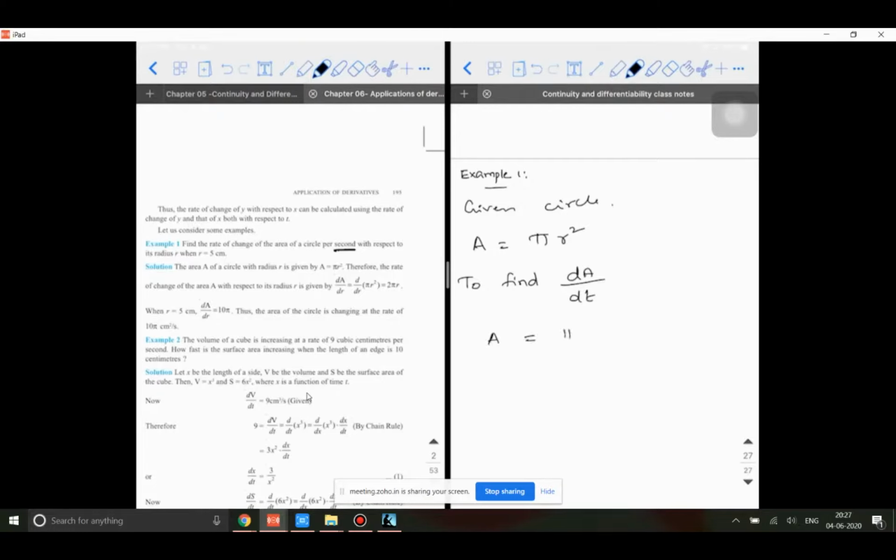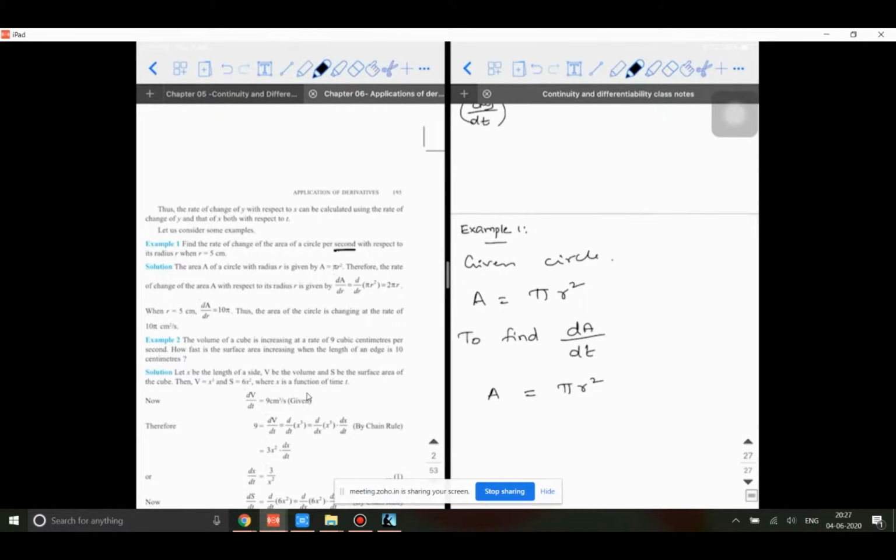Since I know A is equal to pi r square, till now they gave you functions like y is equal to f of x, so you could understand that y is dependent on x. Going forward, they'll not give you all those things. Instead of y, you will have A. You can have area of a shape, volume of a shape, or anything of that sort. The one on the left hand side is going to be the dependent variable, and the one on the right hand side is going to be the independent variable. I hope you're able to understand.